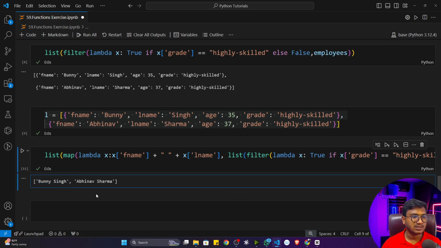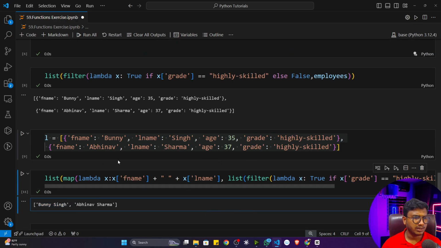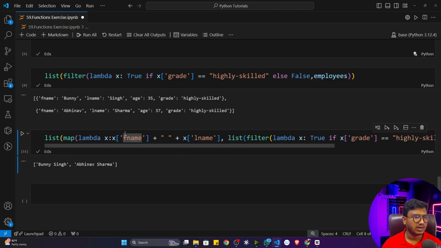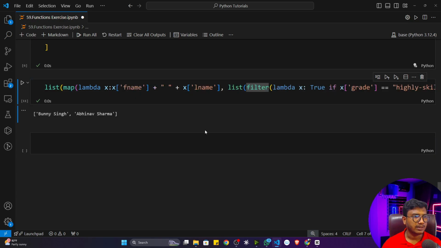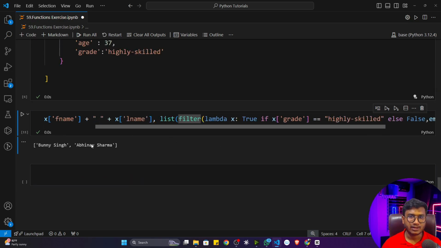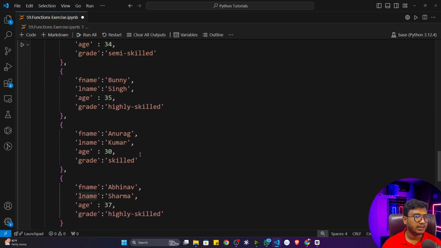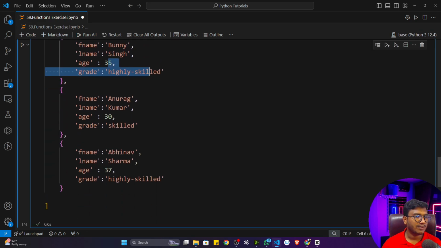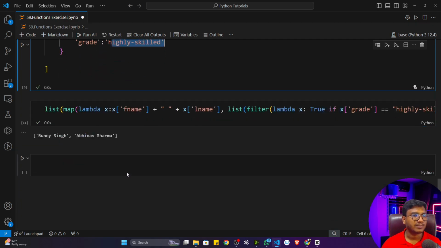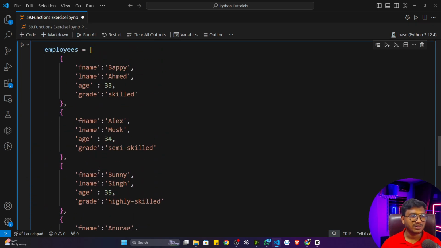Okay, first name and last name, which is having highly skilled. Now let me delete this particular line. I don't need it. I also can delete this particular line. Okay, now see, everything I've written in a single line. Now you can see Bunny is having highly skilled and Abhinav is having highly skilled. See, that's how we can solve this particular problem statement.